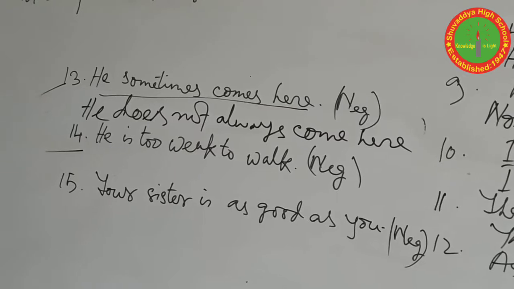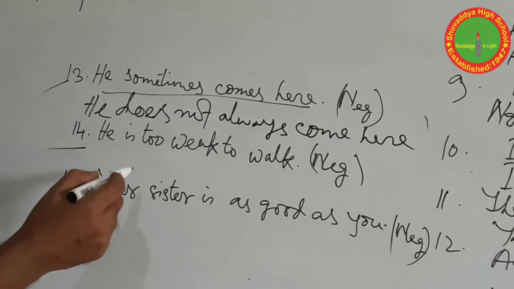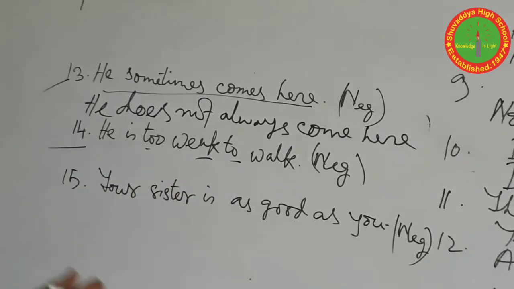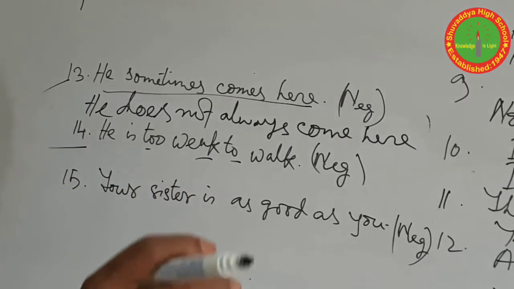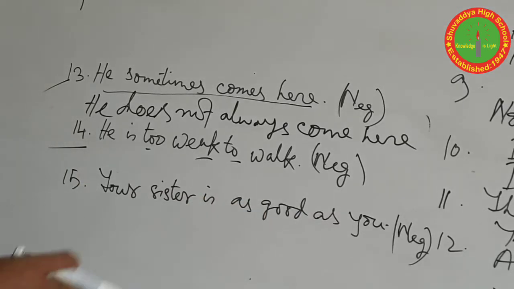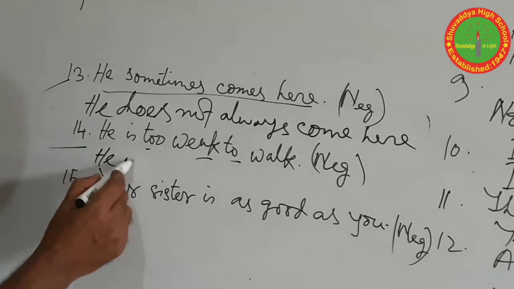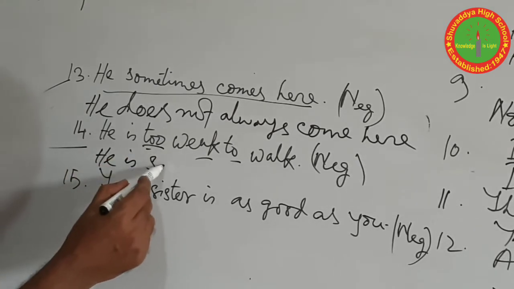And this is another question. If you find in your question too plus adjective, we should change the sentence, or if we want to change it to negative, we should write in this way. He is too weak. For too we should use so.